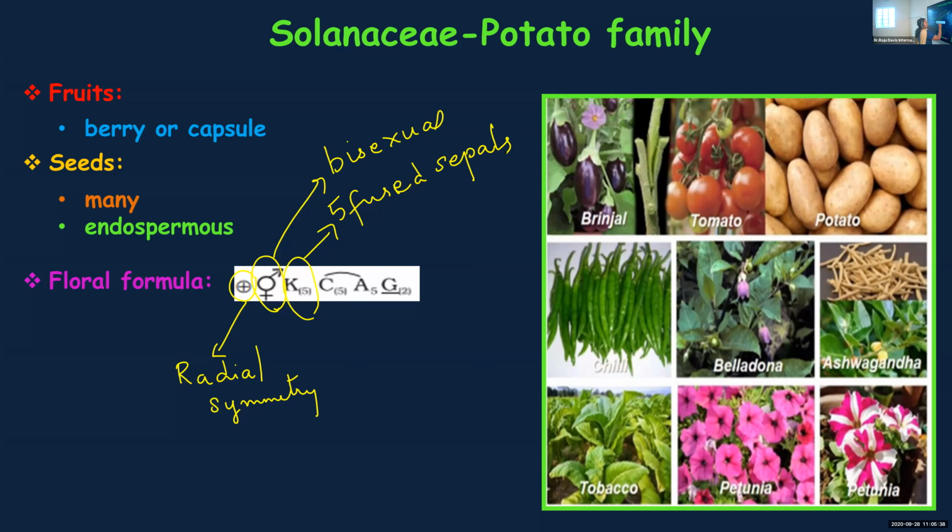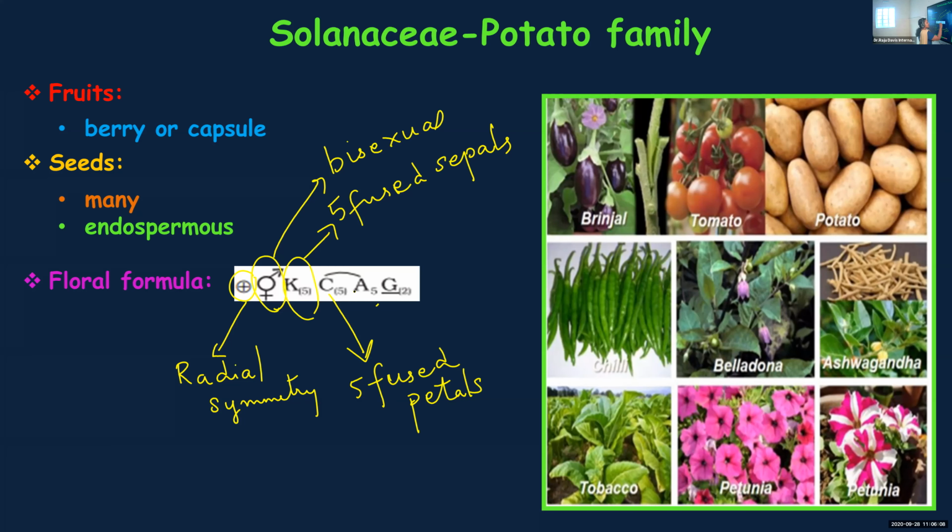Then, next one. Anybody? Naureen, tell me the next one. C5. Naureen, are you there? Yes, ma'am. There are 5 corolla which are fused. 5, fused. What does it consist of? Petals. 5 fused petals.